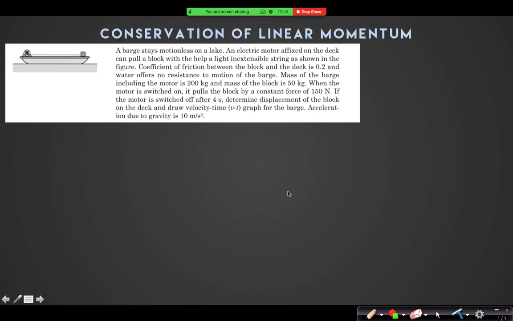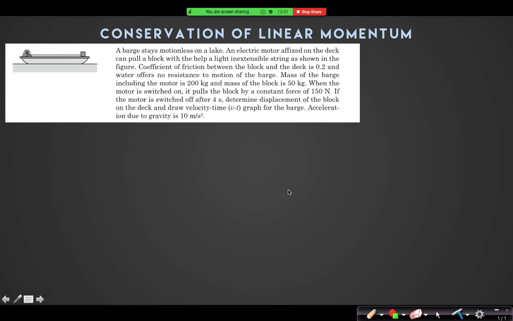Sir, is it minus 10i and the VT graph will be a straight line with slope plus 1 by 4? No.